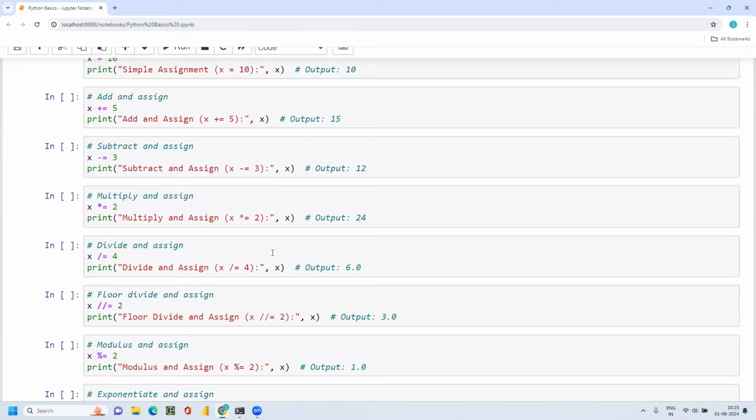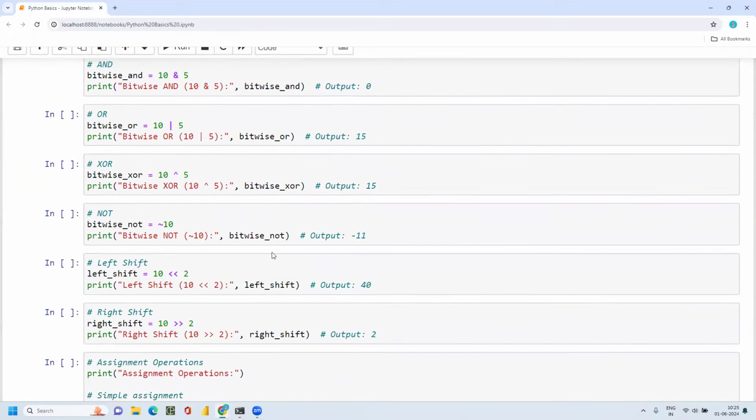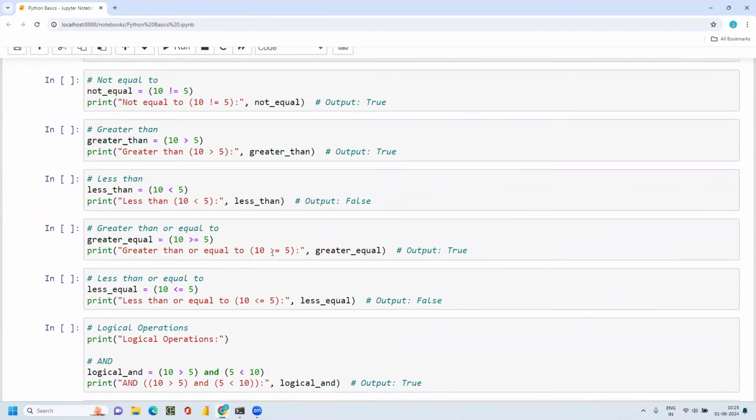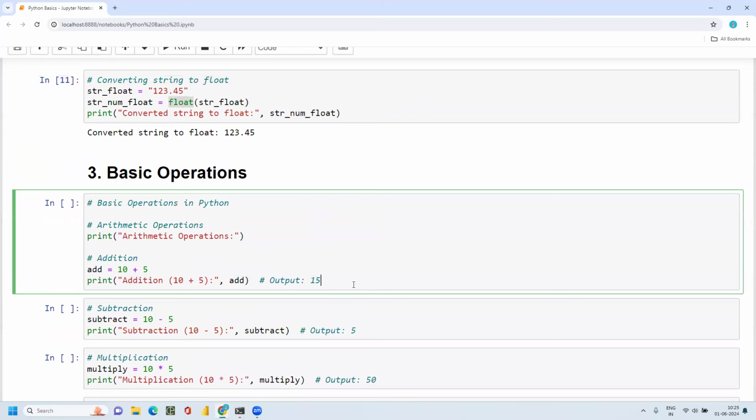These are all the things we are going to cover in the next 5 to 10 minutes. Okay, so arithmetic operations are nothing but addition, subtraction, multiplication, division, floor division, something like that. We can do all arithmetic operations in Python.